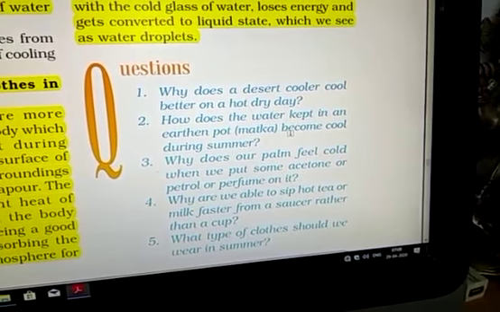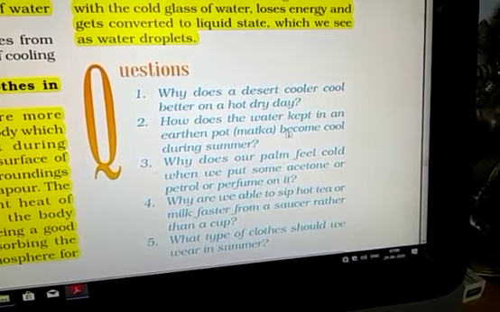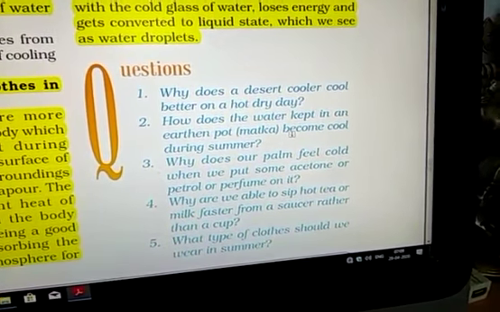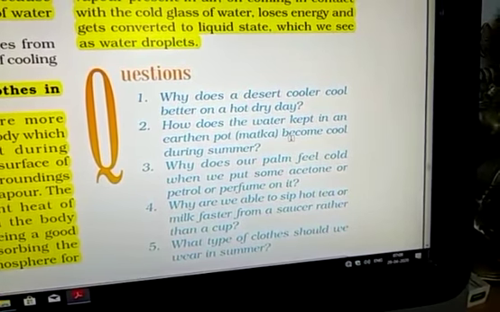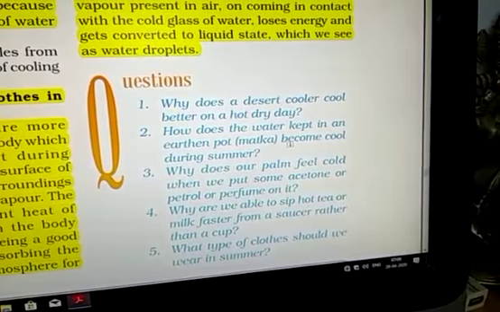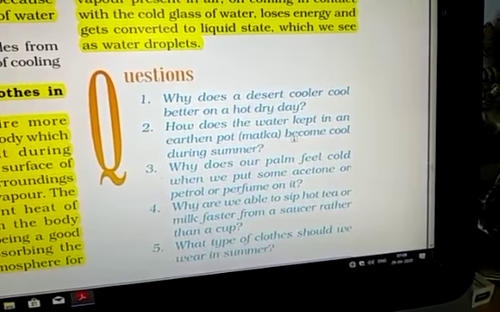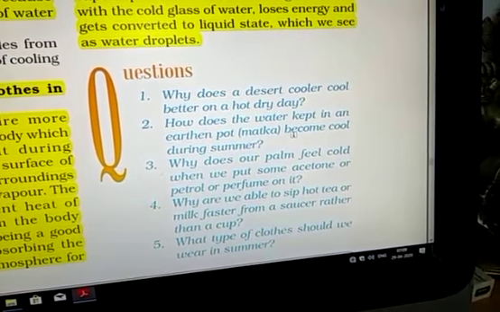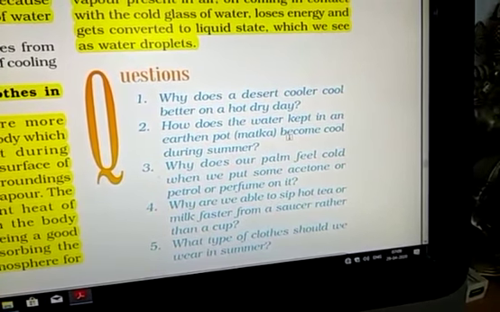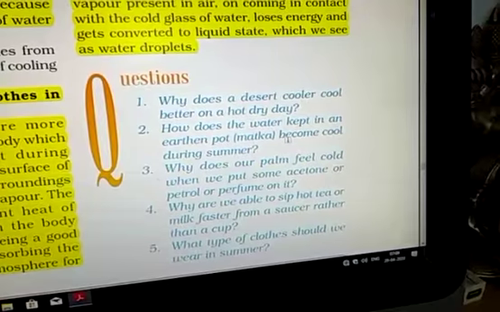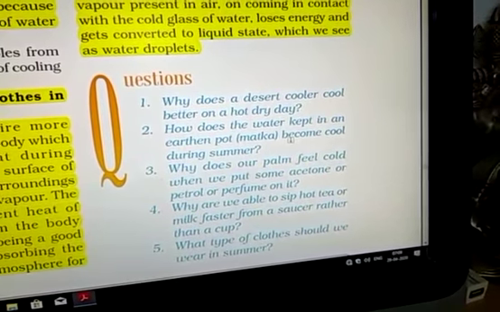Now you focus on these two daily life experiences. Number one, in summers when you sit in the cooler you feel cool, but in the rainy season if you sit in the cooler you feel highly sweating. What is the reason? Because the air given by the cooler is water saturated, and when this water strikes your body, these water vapors get condensed on your body.